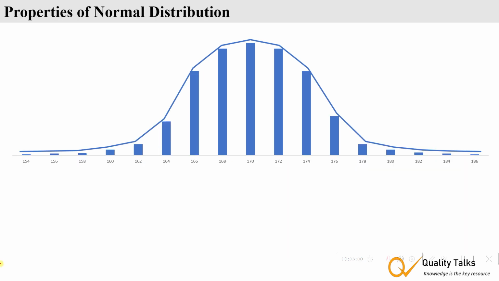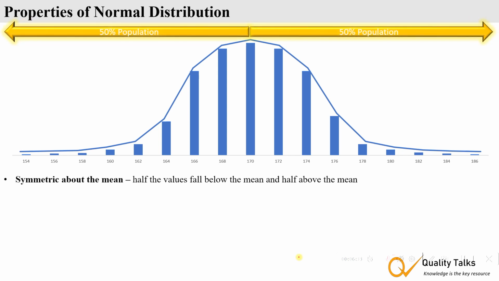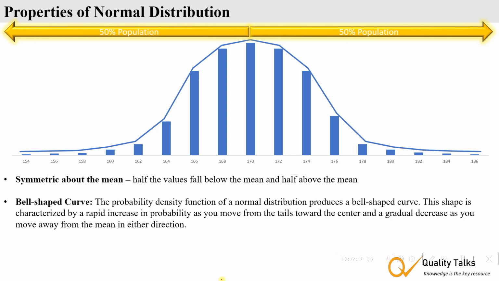Let's discuss properties of normal distribution. Property 1, symmetric about the mean. Normal distribution is symmetric about the mean. 50% of the population lies on both sides of the mean. This is the mean, 170 is the mean. 50% population lies on the plus side of the mean, 50% population lies on the minus side of the mean.